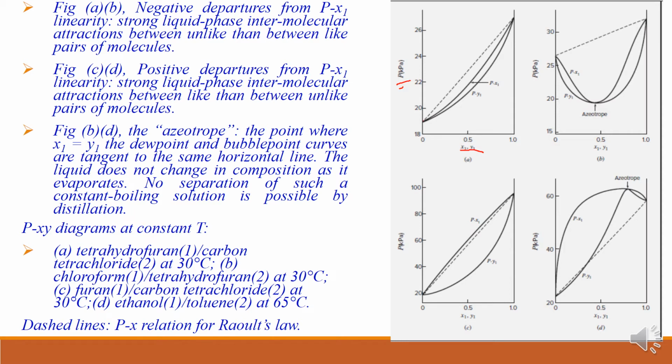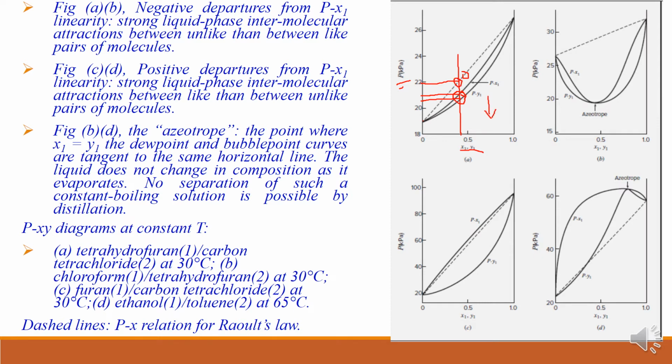If I draw a vertical line here, this is the pressure given by the ideal condition, but the actual condition gives a different pressure here. That is quite less than that defined by ideal, so it is a negative deviation here.